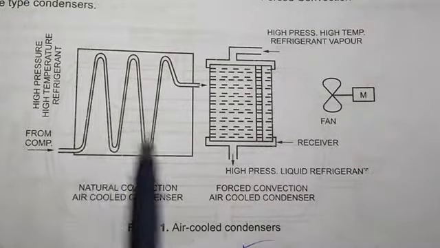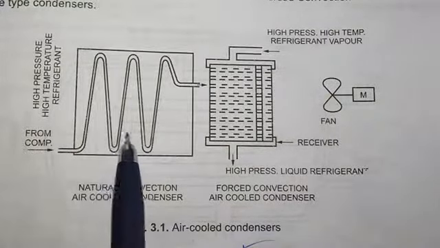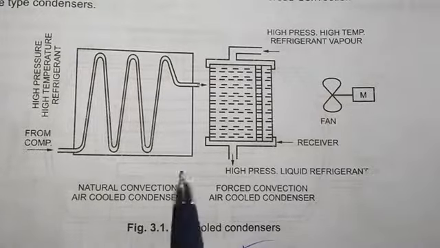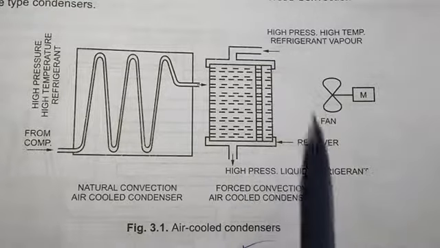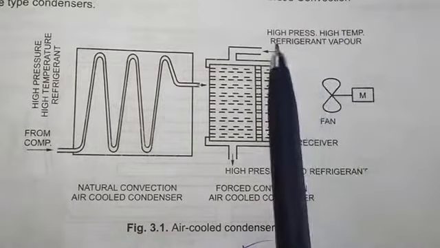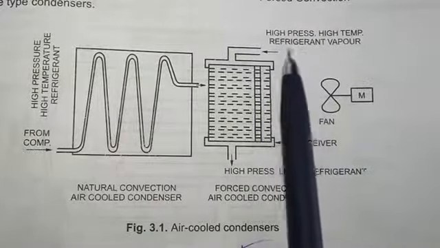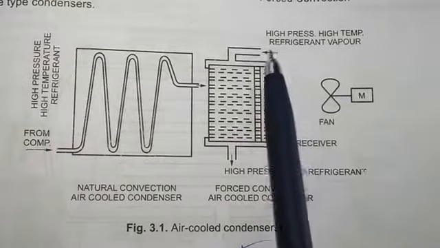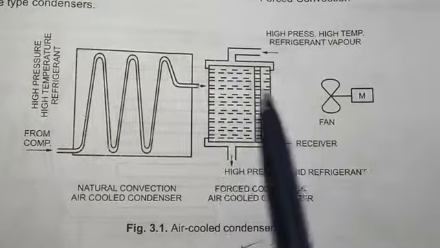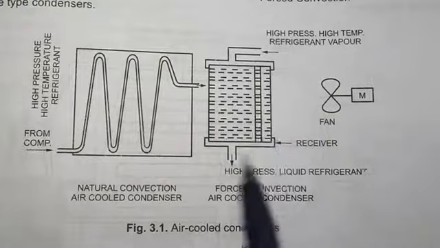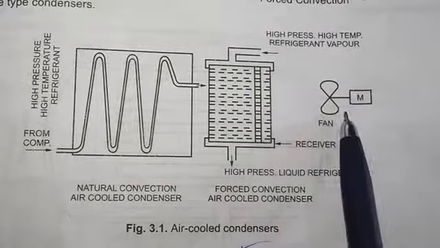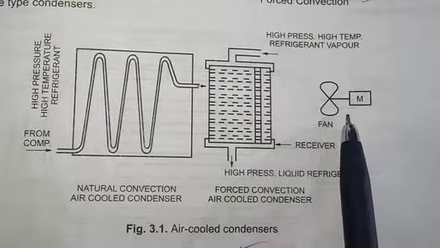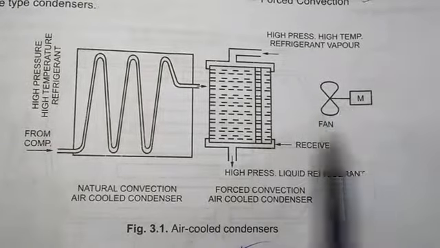This is the natural convection condenser. But in the other case, the high temperature refrigerant vapor comes from the compressor and goes to the condenser, and it comes back to this side, and there is a fan which helps to cool faster, and this is forced convection.